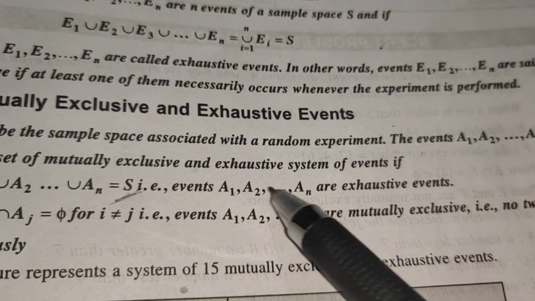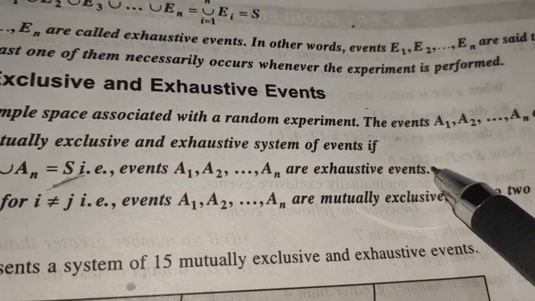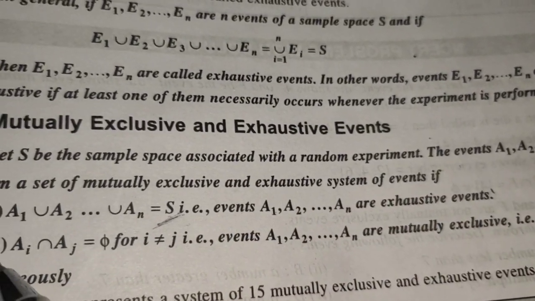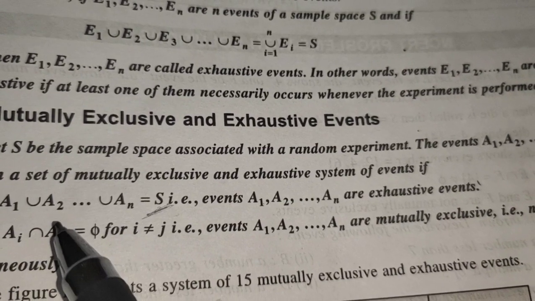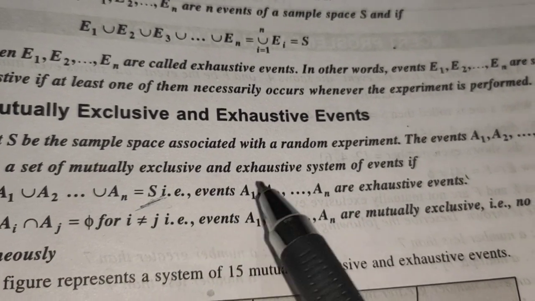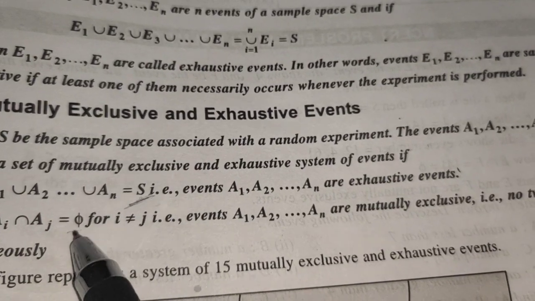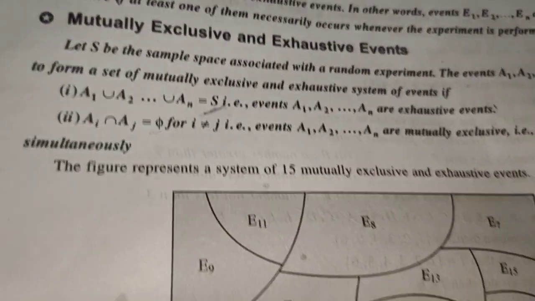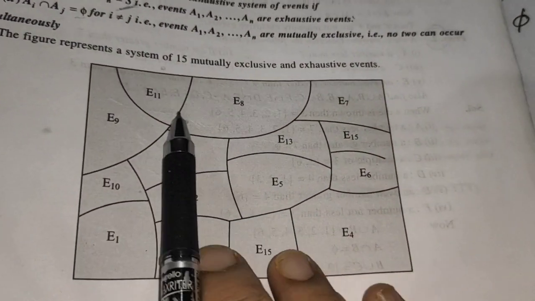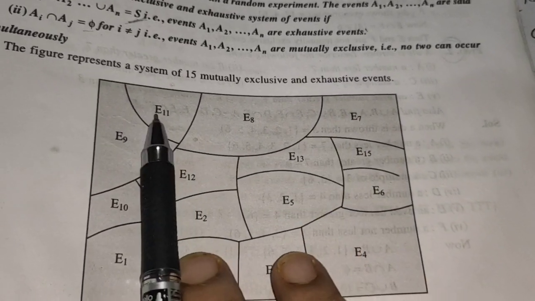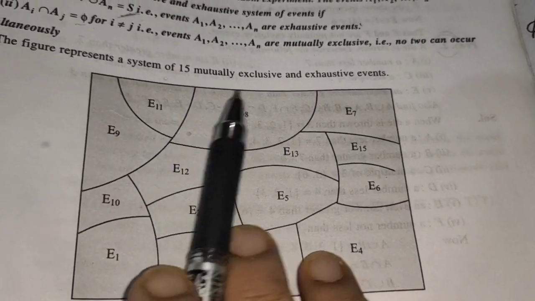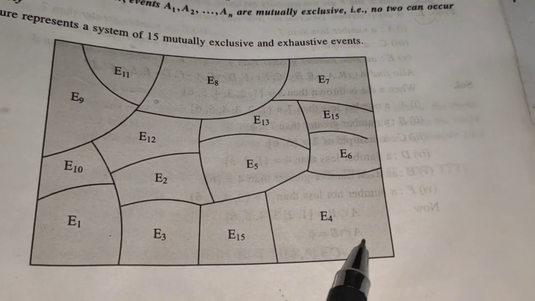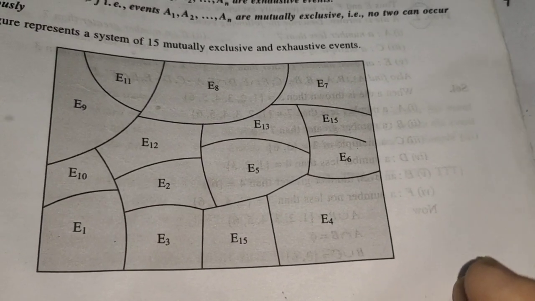That is, events A1, A2, A3 are all exhaustive events. They are all subsets of the sample space. The next condition is when we take A1 intersection A2 intersection A3 intersection A4 up to AN, then we must get the empty set, meaning all the sets are disjoint with each other. So they are mutually exclusive. So ultimately this is the scenario of mutually exclusive and exhaustive. Why is it exhaustive? Because all these E1, E2, E3, E4 up to EN together form sample space S and no two sets have any common element. So they are also mutually exclusive.